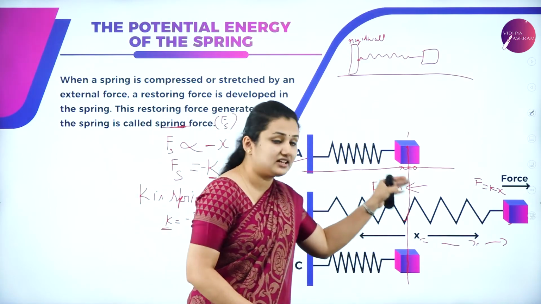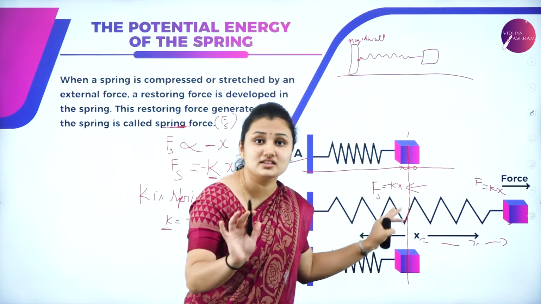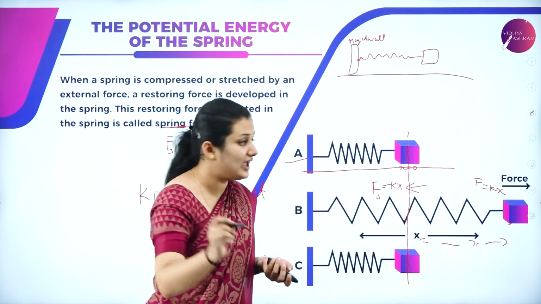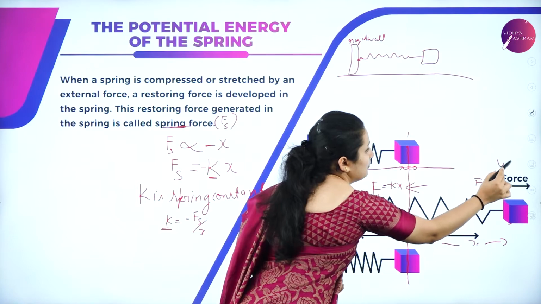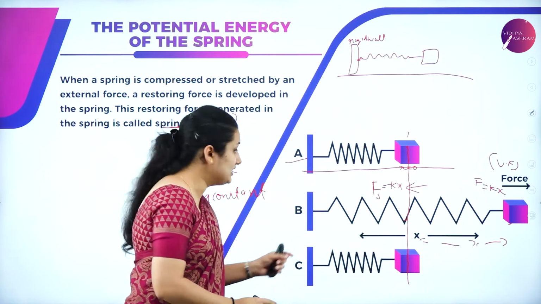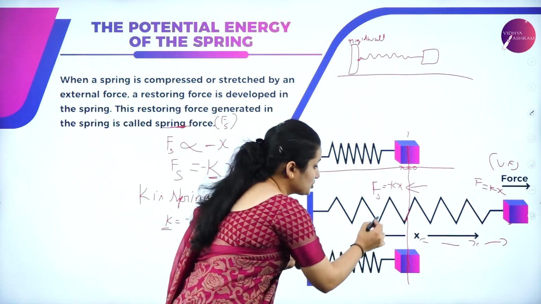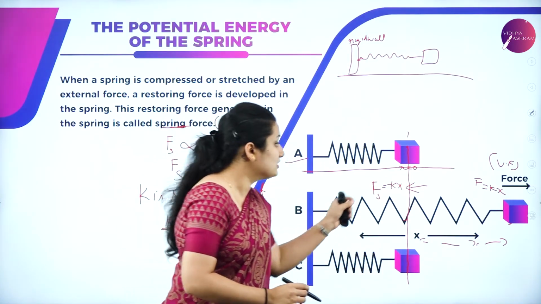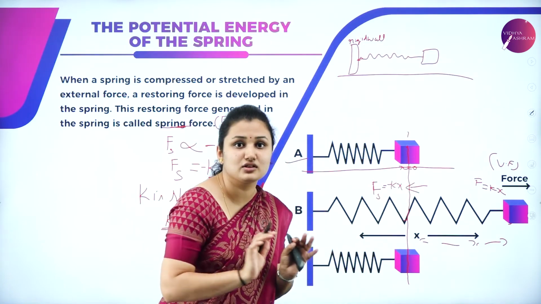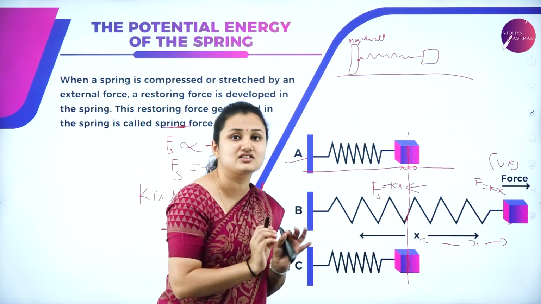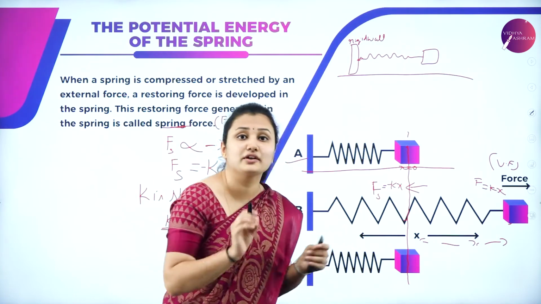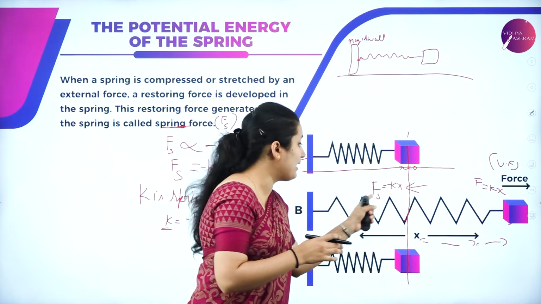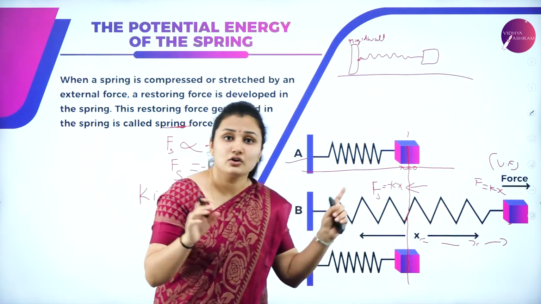kx. The force that I am applying here is not a constant force to elongate or compress the spring. I am applying a variable force. That means at each point of the motion of the spring, the force acting is different. It is not constant. At each point of the motion of the spring, the force I applied is a variable force. The magnitude is changing.